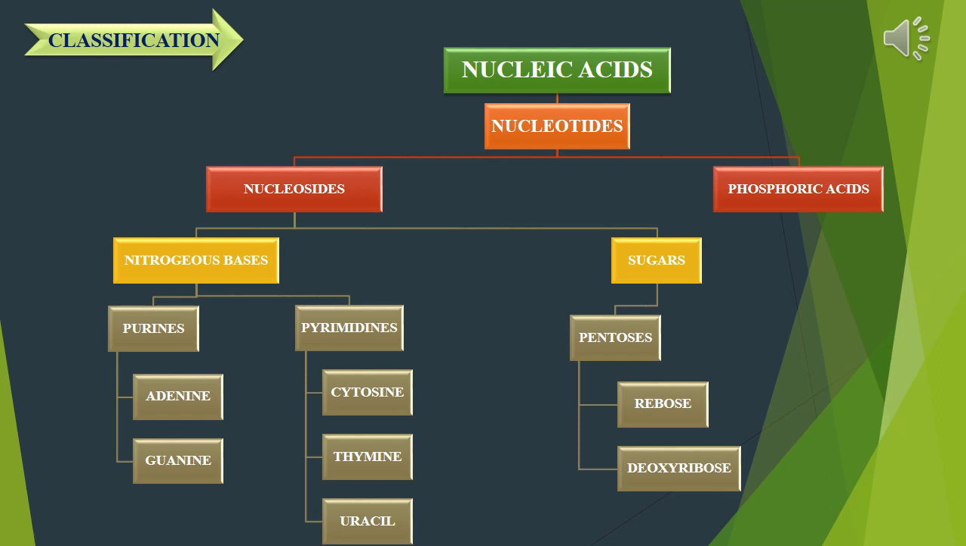Nucleotides: nucleosides and phosphoric acid. Nucleosides: nitrogenous bases and sugars. Nitrogenous bases: purines and pyrimidines. Sugars: pentoses. Purines are adenine and guanine. Pyrimidines are cytosine, thymine and uracil. Pentoses are ribose and deoxyribose. Clear?